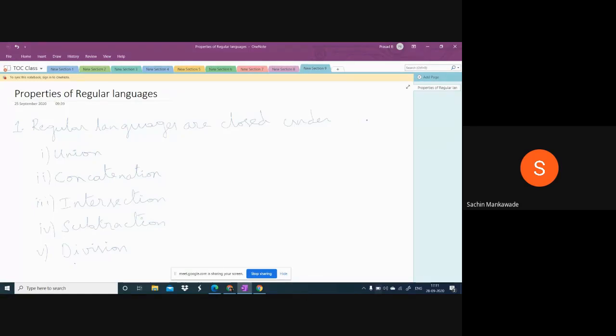Do you have the previous GATE questions with you? Any previous question bank from various institutes like Made Easy? Hello, do you hear me? Yes, sir. Do you have any previous GATE questions? No, sir. Okay, I'll provide you. I'll send you the PDF of previous questions in the WhatsApp group. From those we can do some questions.